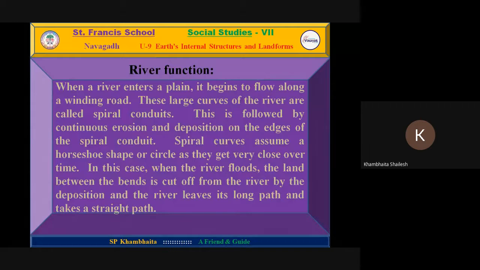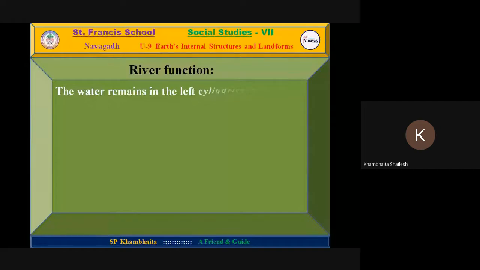Many times you have visited different places where there is a river bank. Suppose you visit Bhadar Dam, or you can see Bhadar River in our Jetpur. It is not straight, but it takes turns on its way. River takes different kinds of turns on its bank.